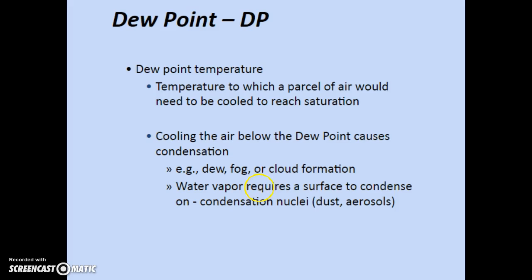Water vapor requires a surface to condense on, which we call condensation nuclei. That's why when we create a cloud in that little cloud chamber, that plastic container, we need to put the smoke in. That's going to provide the condensation nuclei, the dust or the aerosols around which the water vapor condenses.